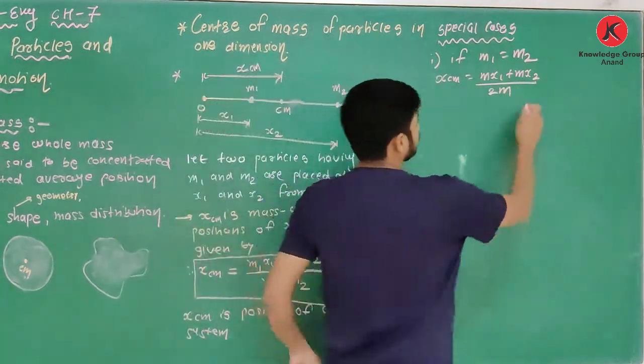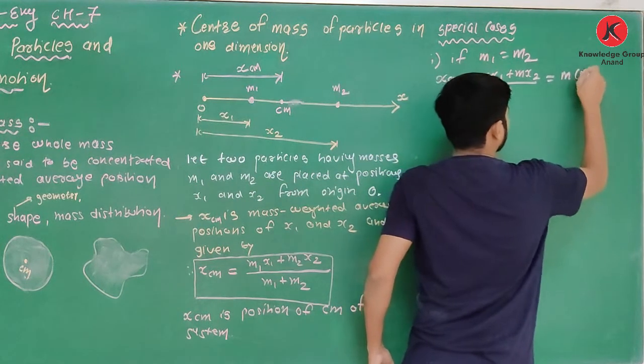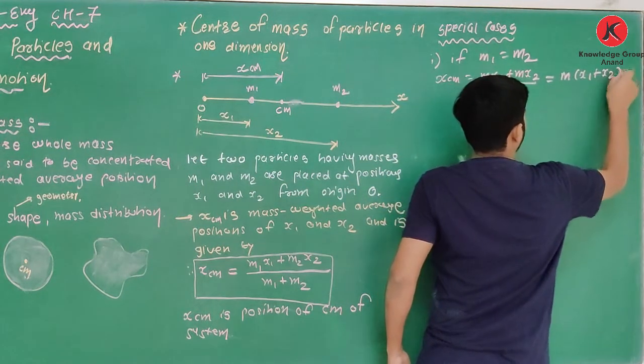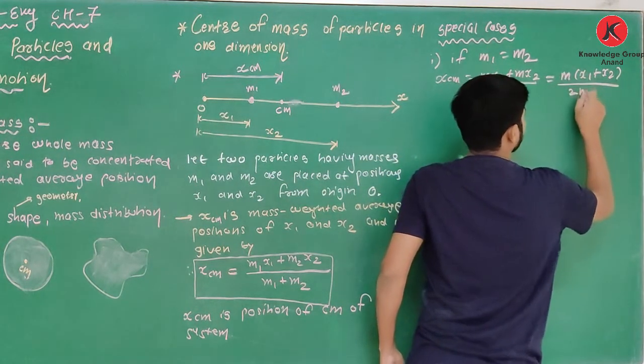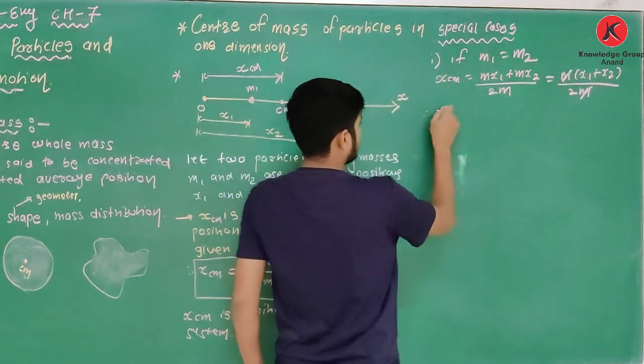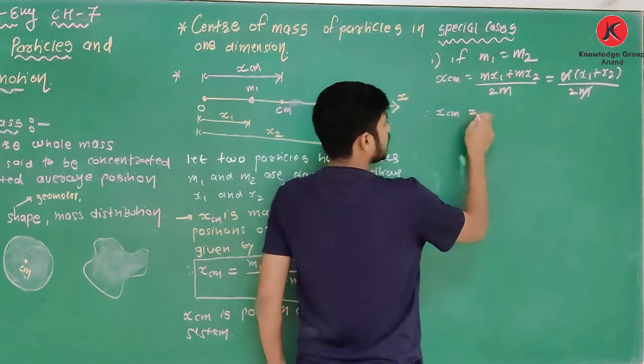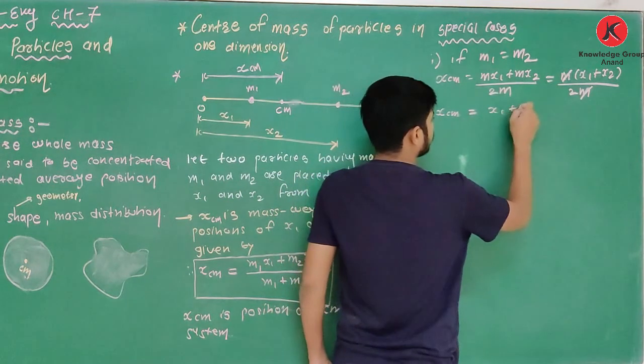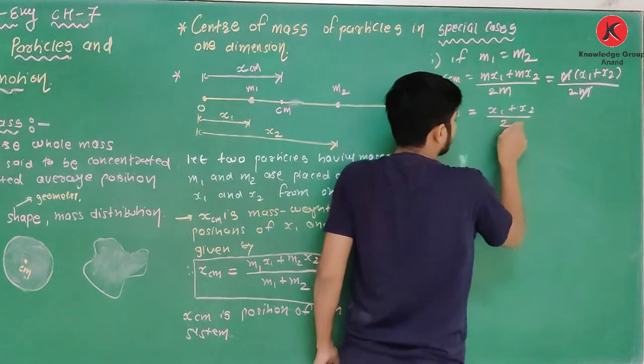Now m is common, so it is m times (x1 plus x2) divided by 2m, and m cancels. Therefore x center of mass is equal to (x1 plus x2) divided by 2.